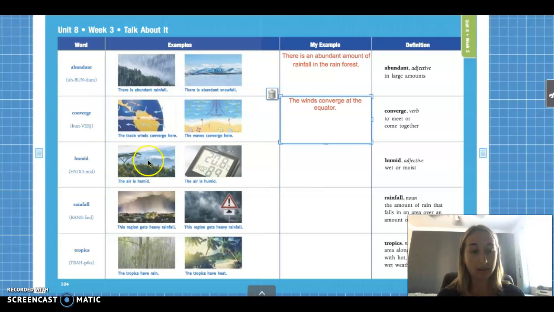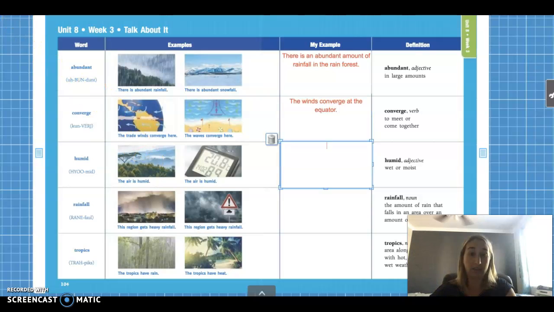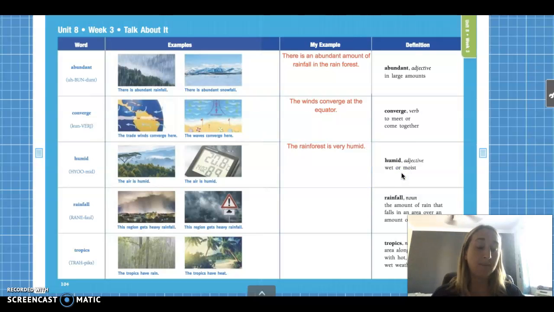So we're going to go ahead and write our sentence. And since we were talking about the rainforest, our sentence will be: the rainforest is very humid. Okay, so that just means the climate is very wet and typically very, very hot. Makes you sweat a lot. So you guys can draw a picture of the rainforest. Maybe draw a picture of somebody sweating because you sweat a lot when it's really humid. Our bodies sweat.